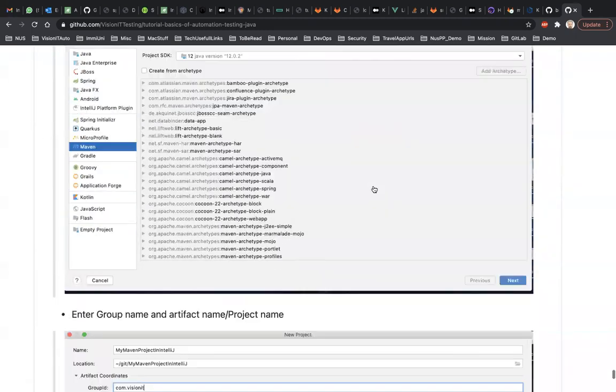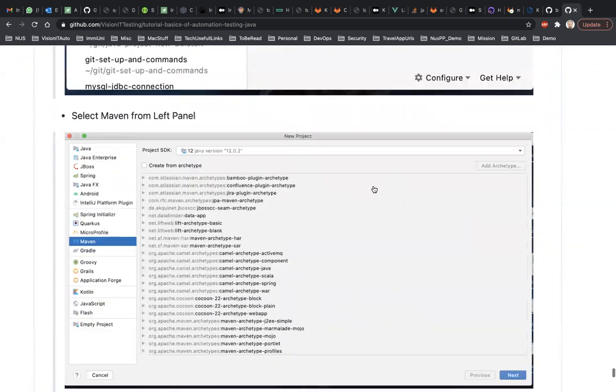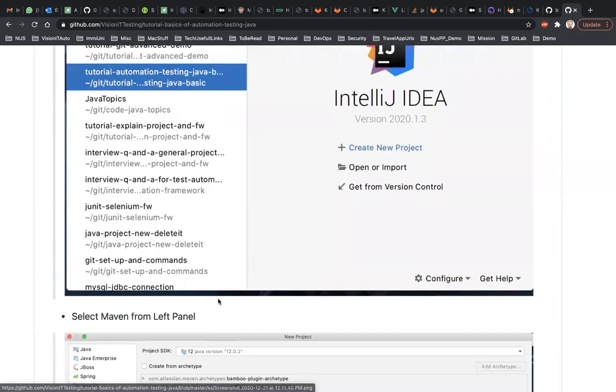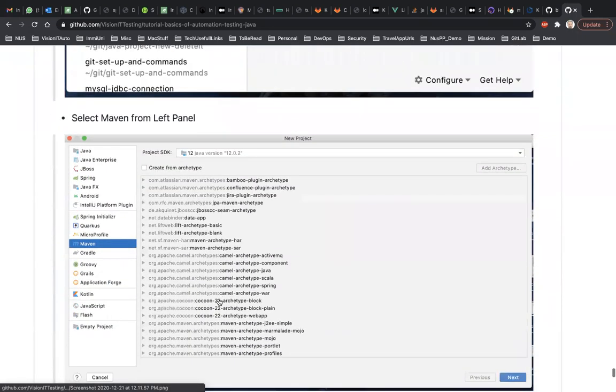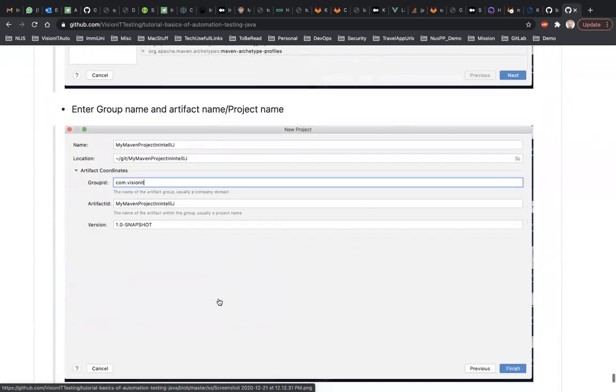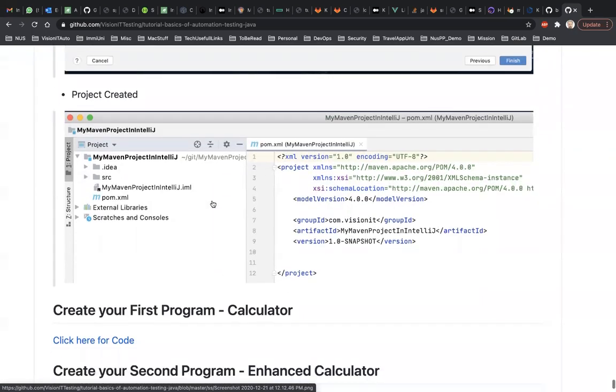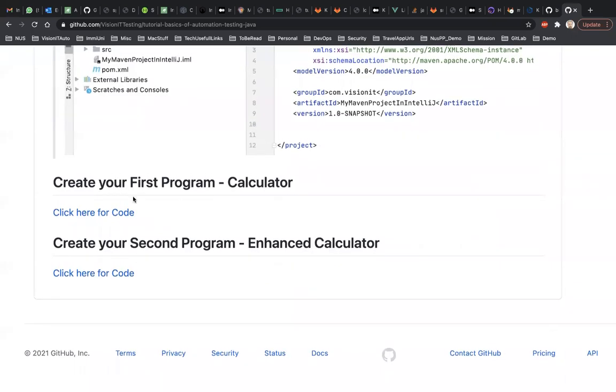Okay, then now here I have also steps for IntelliJ. Whoever wishes to use IntelliJ, you scroll down and you will get the steps on how to create a Maven project in IntelliJ. It's only 3 screens here, quite simple. Okay, then what to do next?